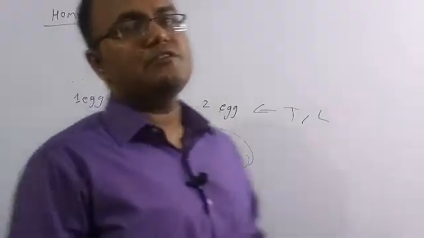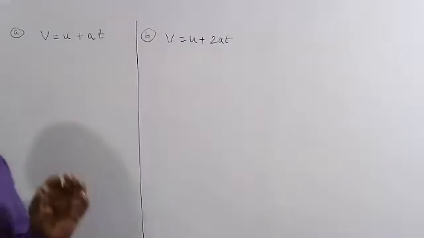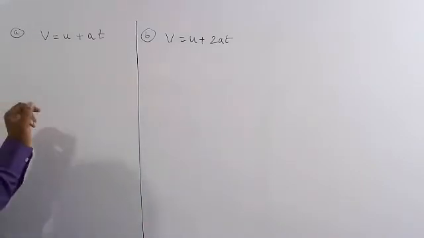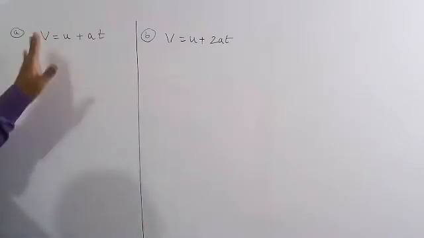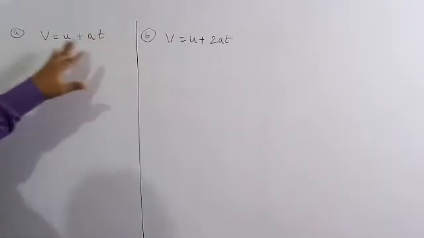Now based on this concept, we will learn a few examples, and after that we will close this lecture. Now we are going to solve a small example here. v is equal to u plus at. This is the formula which is used in kinematics. So final velocity is equal to initial velocity plus the acceleration into the time period.